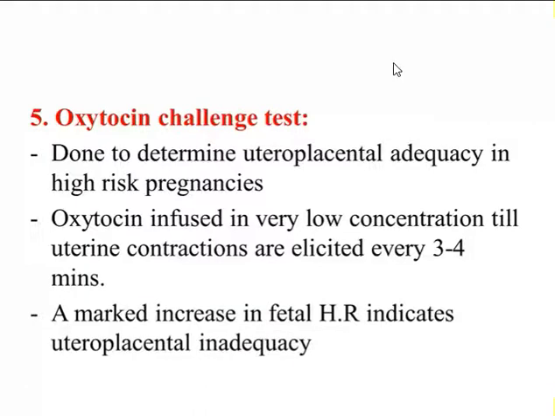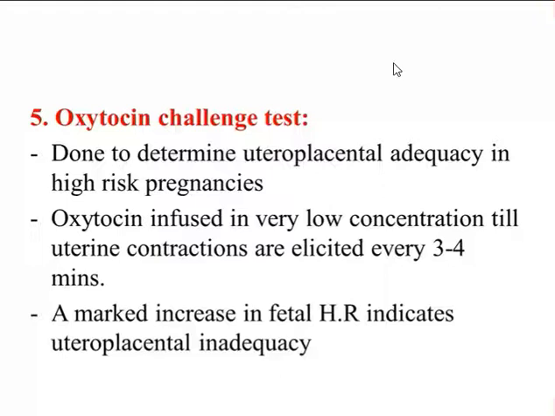In this case, oxytocin is given in a very low dose, starting from the lower dose, till uterine contractions are elicited every 3 to 4 minutes. And if there is an increase in fetal heart rate, that is, if the fetal heart rate is very high after we give oxytocin, it indicates that there is uteroplacental inadequacy. So it can also be given for doing the oxytocin challenge test.